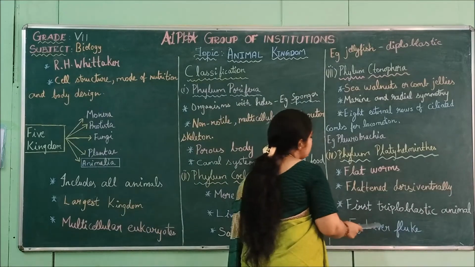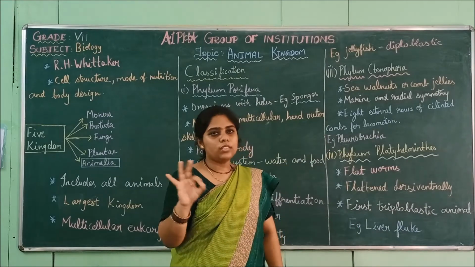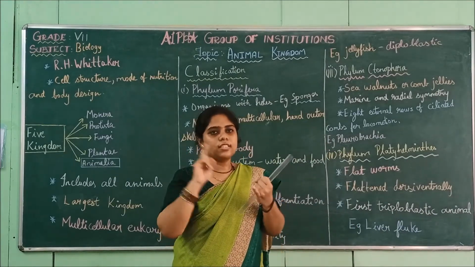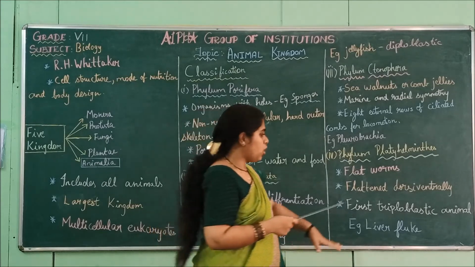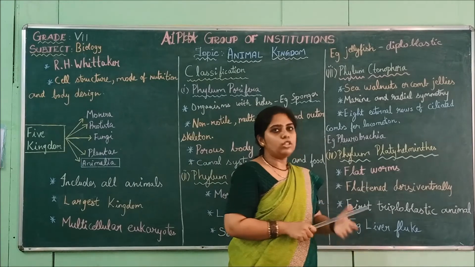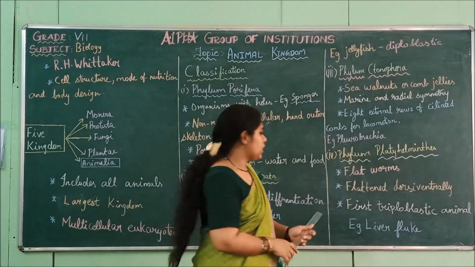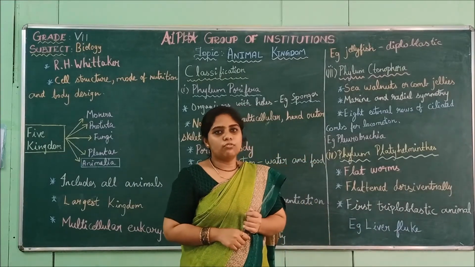It is the first triploblastic animal, the first animal with 3 germ layers: the endoderm, the mesoderm and the ectoderm. Those animals are called triploblastic. Example, liver fluke.